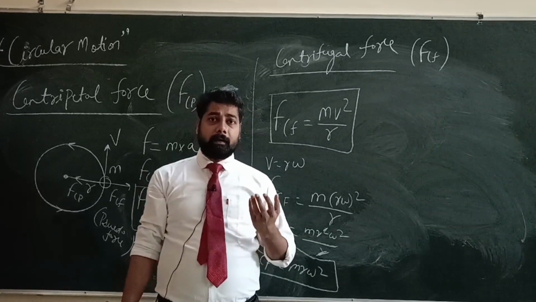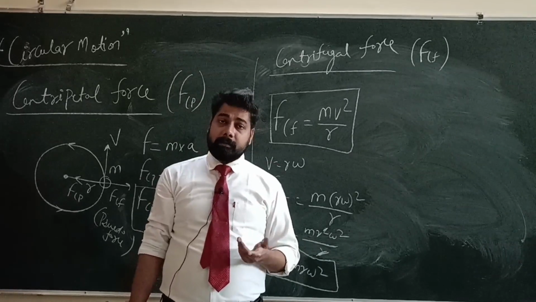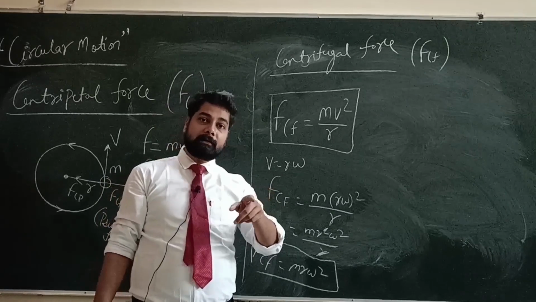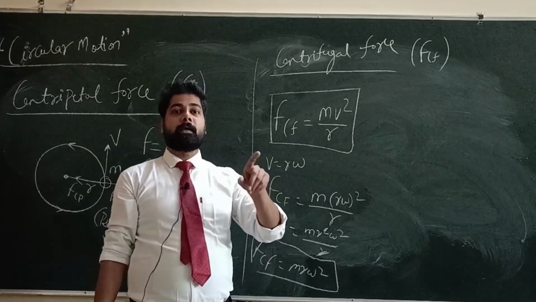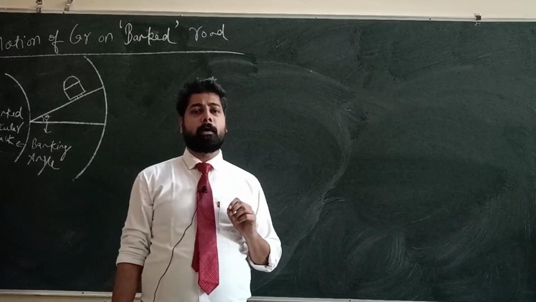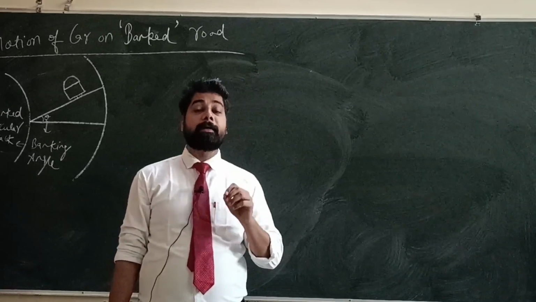In the same way, we can say the moon is revolving around the earth, and the gravitational force between the earth and the moon keeps the moon in a circular path. Now we will discuss the motion of a car during turning on a banked road.